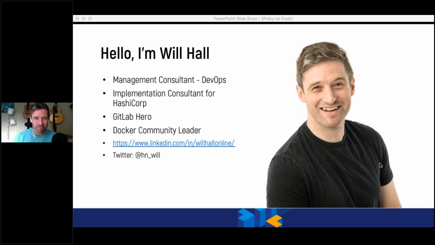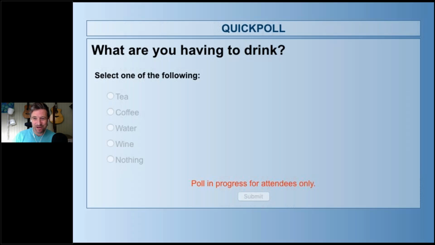And to keep my whistle wet, maybe that doesn't translate across the world, I'm having a drink this morning, and I'd love to know what you're having to drink as well. Boom. So I'm having coffee, and this is in a Druplicon mug. Drupal is a content management system, and I've had this cup for quite some time. So it seems that tea and water are popular options today. These are new polls that we're running. I want to try and keep it interesting and varied for people, so I'm going to pop up a few polls as we go along today.